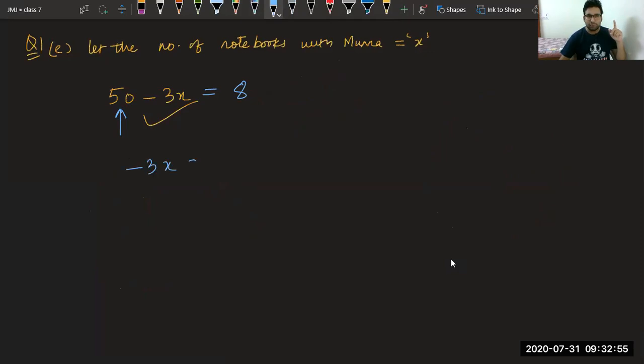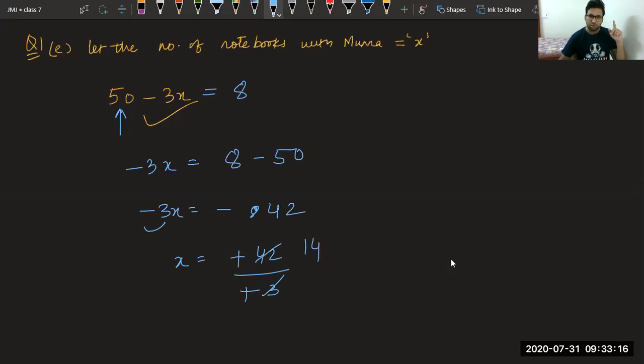We will get minus 3x equal to 8 minus 50, and minus 3x equal to minus 42. Finally, this minus 3 will go to the right side. X is equal to minus 42 upon minus 3. Dividing, 3 ones are 3, 3 fours are 12. So X equal to 14 notebooks. He is having 14 notebooks. Sir, use yellow marker only. Okay. Now,